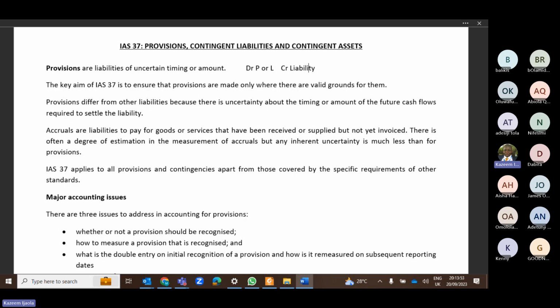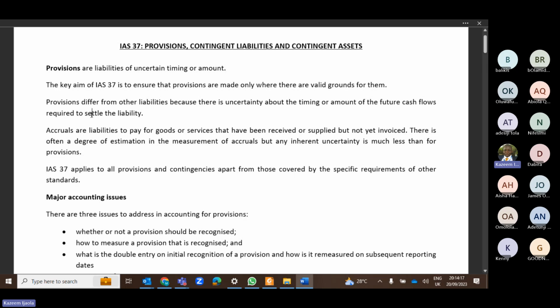For example, if you are creating provisions for salaries and wages, you debit profit or loss staff cost and credit salary payable. If you are creating provisions for electricity bill, you debit power cost or electricity expenses and credit electricity payable or the name of the vendor that you are supposed to pay. That is how you account for a provision.